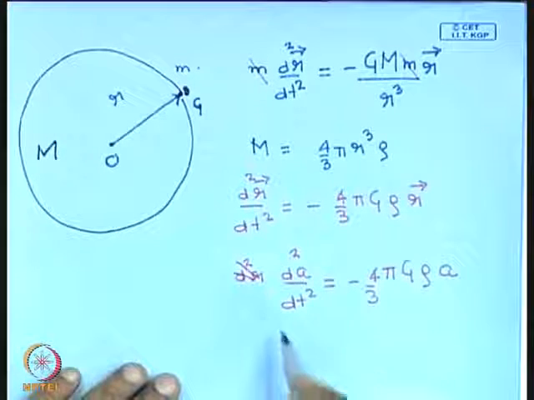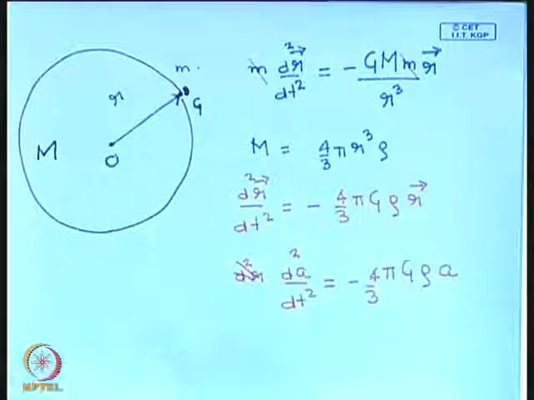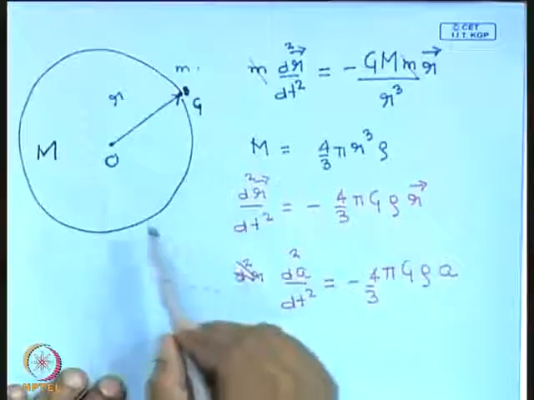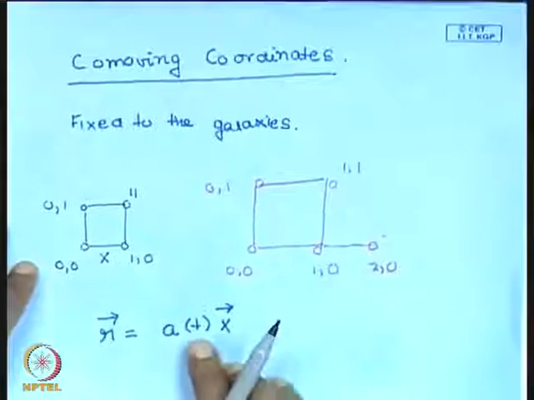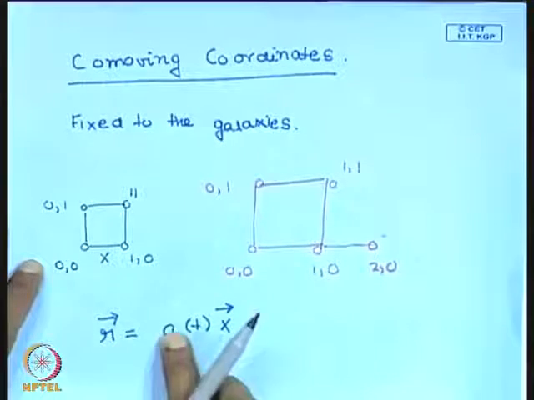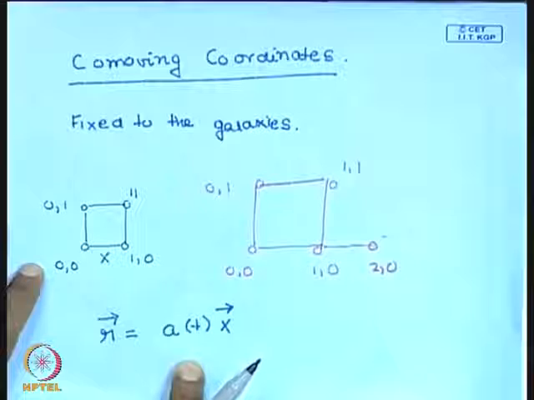Once you solve this equation and get the scale factor, you know how the entire universe is expanding. So by just studying the equation of motion of a single galaxy, you can work out how the entire universe is expanding, because the scale factor encodes the information about the expansion of the universe.